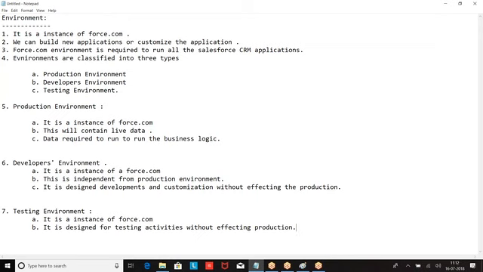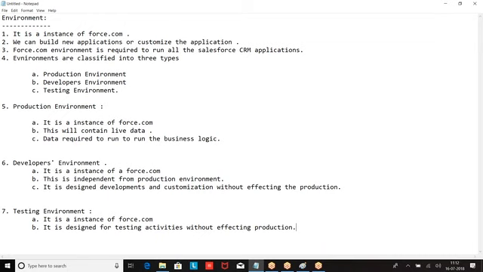So how many types of environments do we have? Production environment, developers environment, testing environment. Production is a live application with live data. The developers environment is where the developers will work to enhance or customize the application.